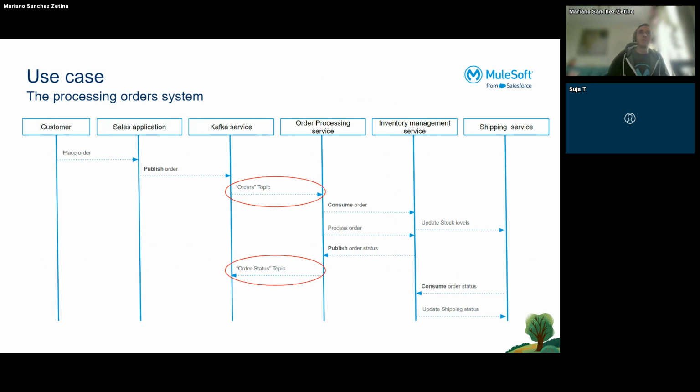In the Kafka service, we have two topics, the orders topic and the order status topic. Then the order processing service consumes the orders topic, because it's subscribed there, processes the order, and publishes the status of the order in the other topic, the order status topic. Then the shipping service updates the stock levels and consumes the order status. If everything is well, the order is shipped. Okay.